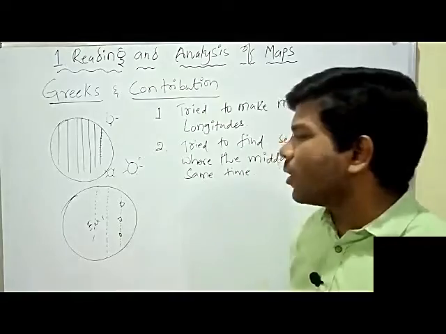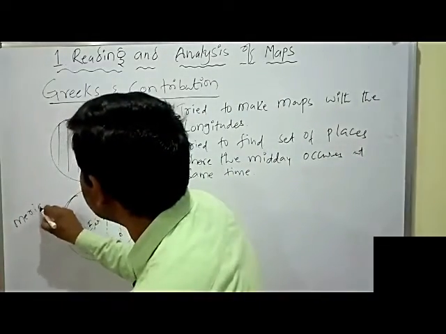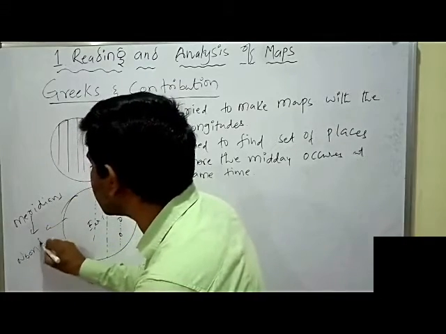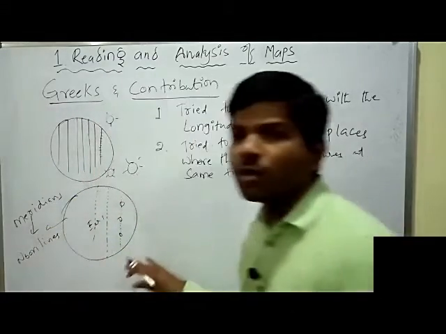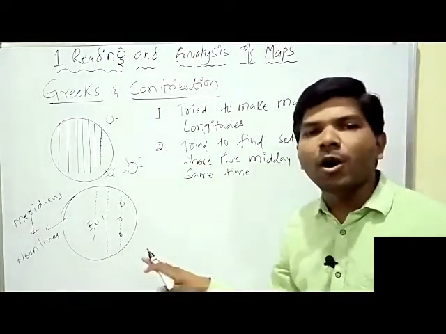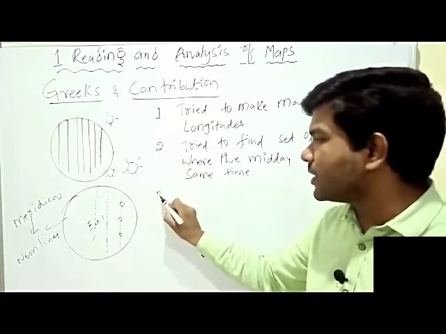These lines are called meridians. These are also called noon lines. After noon we call them noon lines. These are called meridians or noon lines. So this is the example of the second.